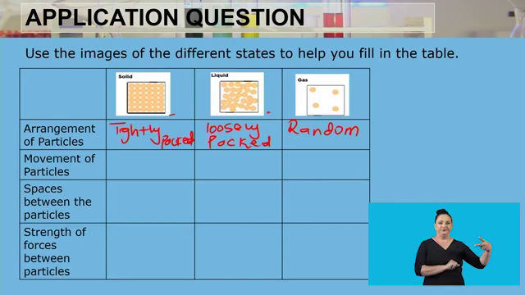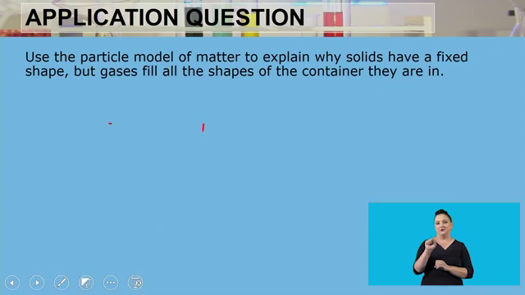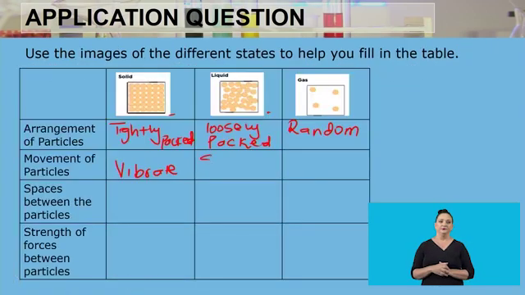The second one is the movement. How do the particles in a solid move as compared to a liquid and also in a gas? In a solid, the particles vibrate about a fixed position, whereas in a liquid, the particles slide over each other.